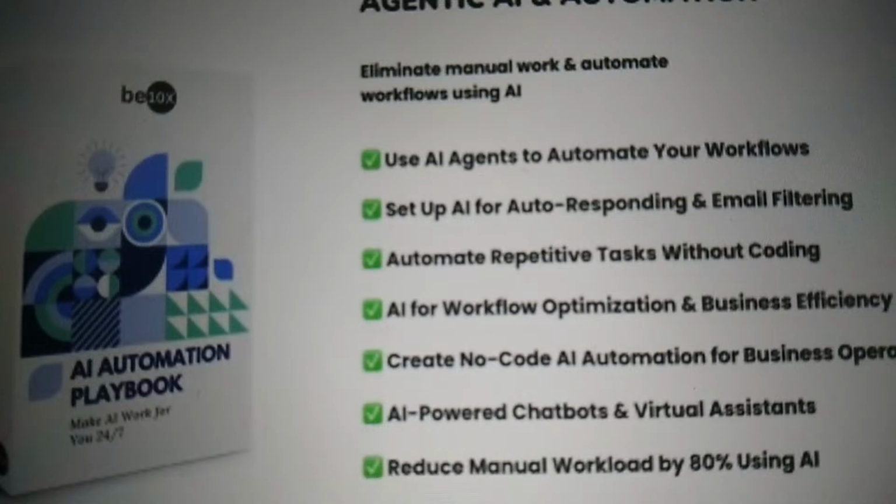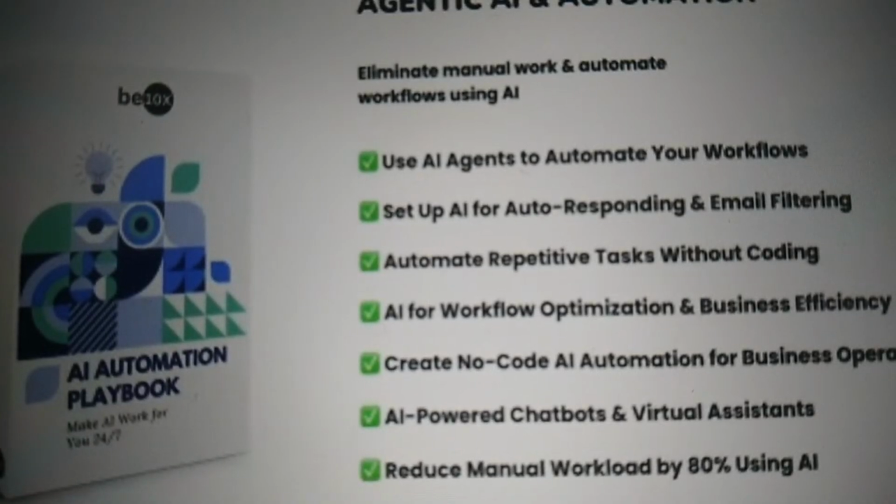Step A, step B, step C, like this. If you have 10 steps, 15 steps, everything can be automated. It is generating a report from one place, then sending it to some other place, then to some other place, then downloading it, then sending it to the boss over email. Everything can be automated. How so?